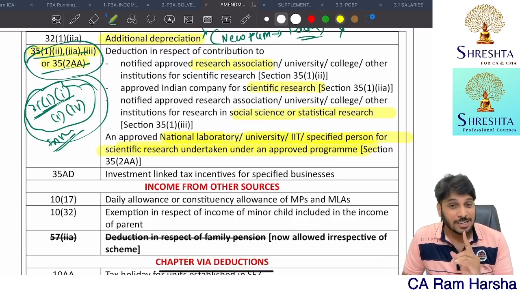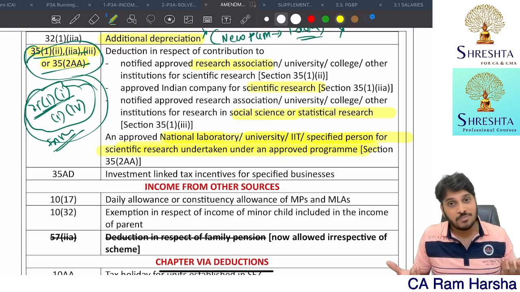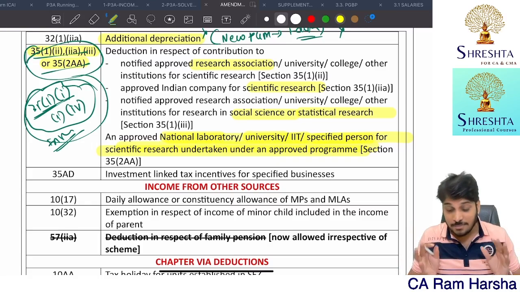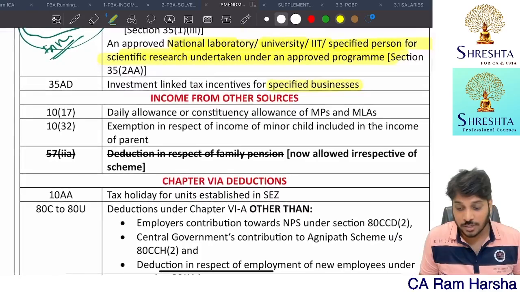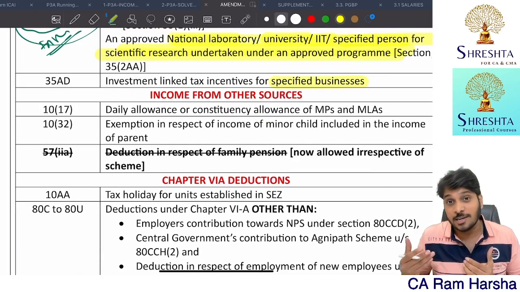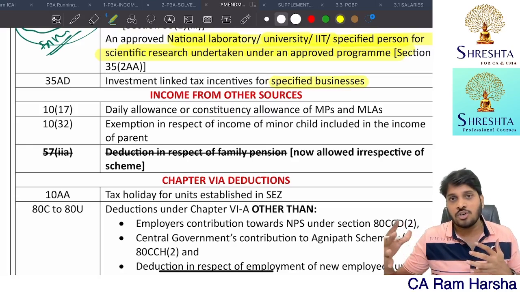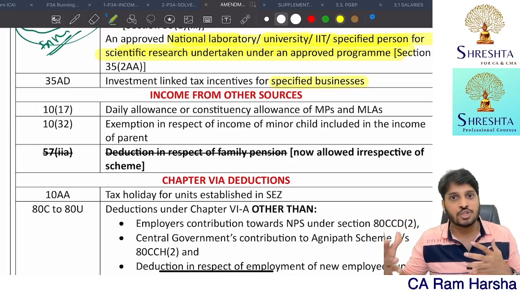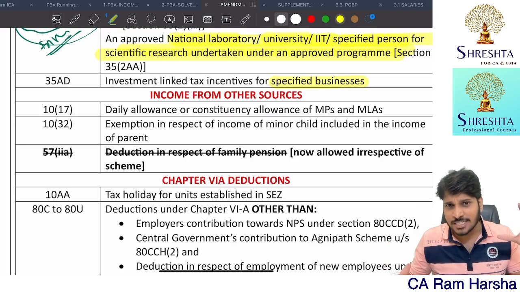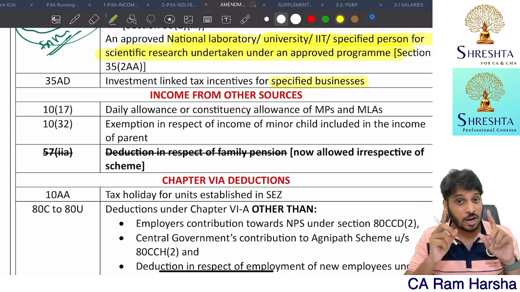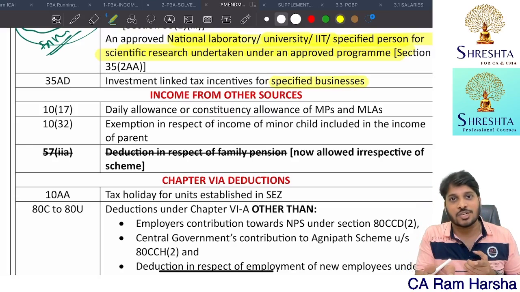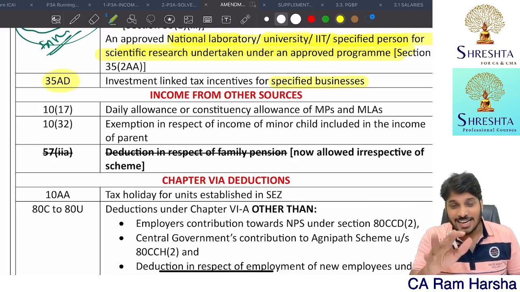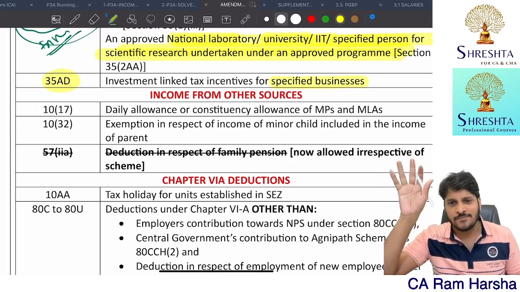If you want to declare income under the default tax regime, you can't claim these deductions. Not only that, suppose you are doing a 2-star and above hotel business, a hospital business of 100 beds and more, running a cold chain facility, or running a warehouse for sugar. You are doing some specified business activity, 14 businesses we have. If you are in those 14 businesses and want to declare income under the default tax regime, 35AD, the investment linked deduction, you will not get, which is a very big blow.